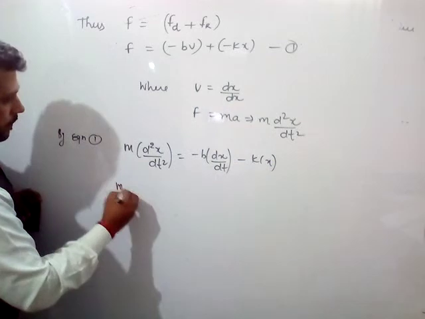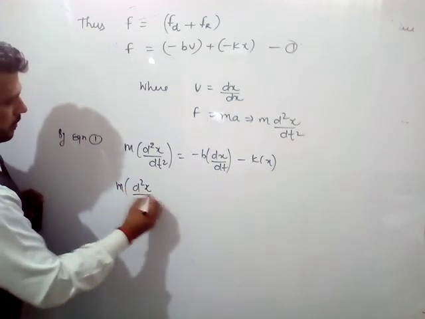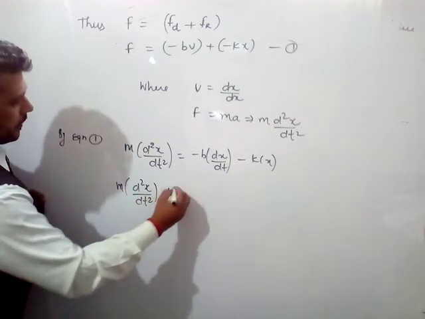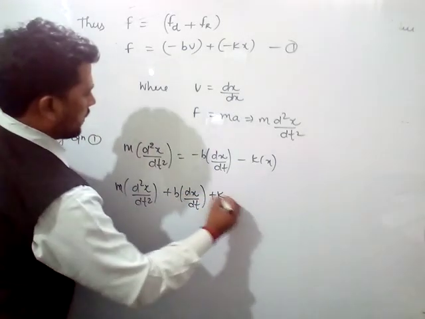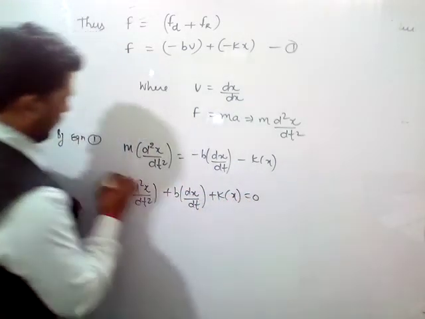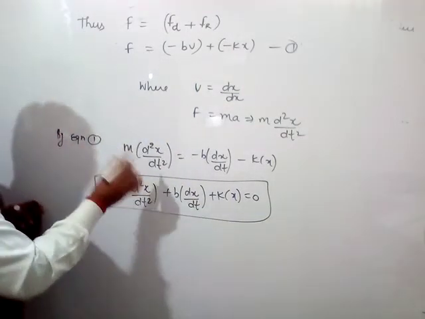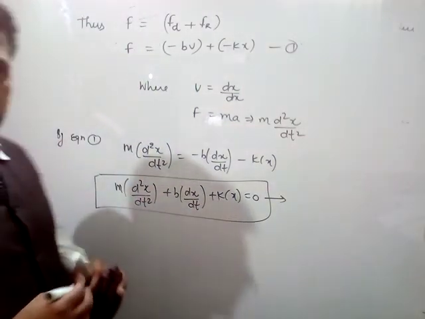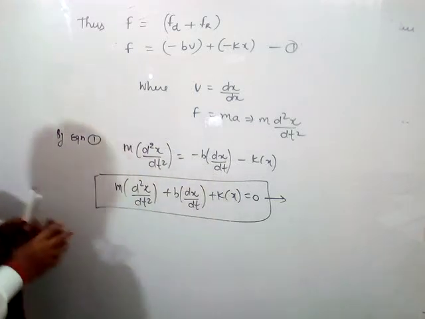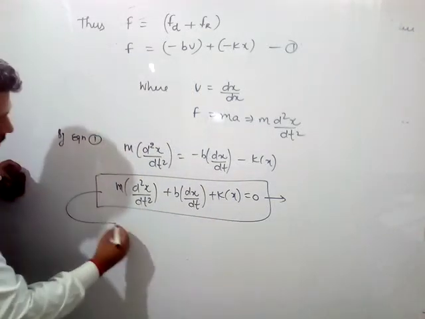So m d square x by dt square plus b dx by dt plus kx equals 0. This is the form of the equation of SHM for damped oscillations.